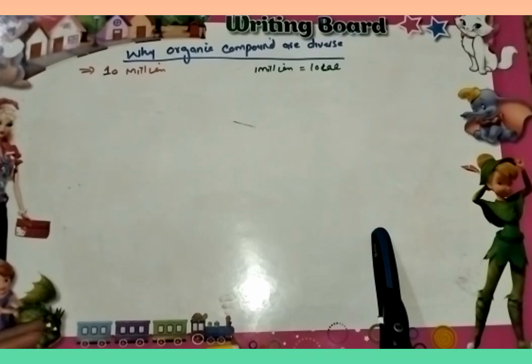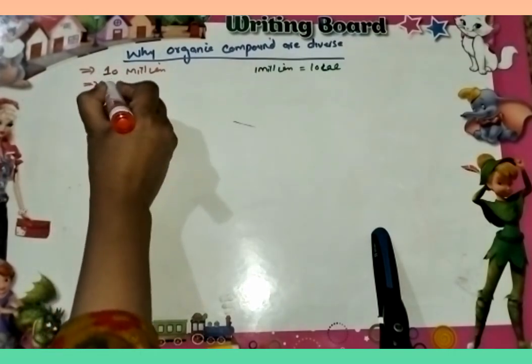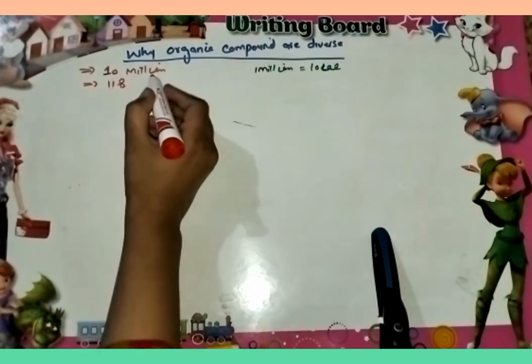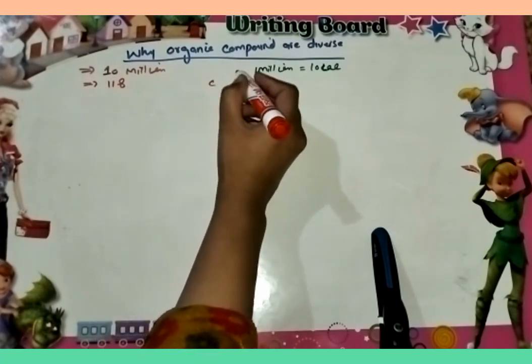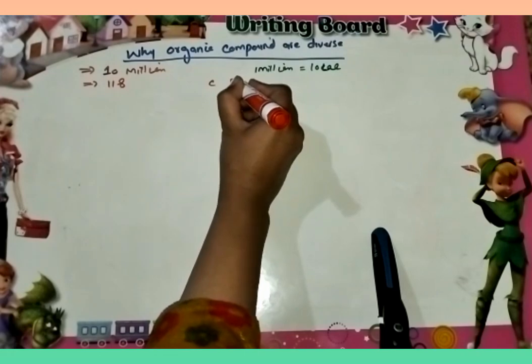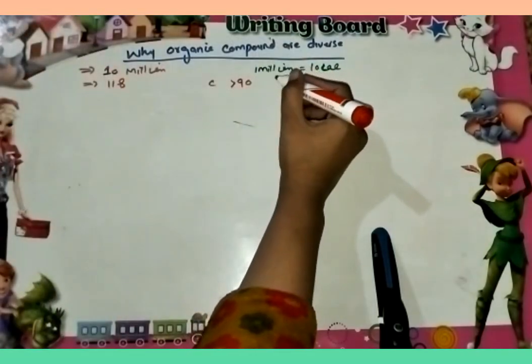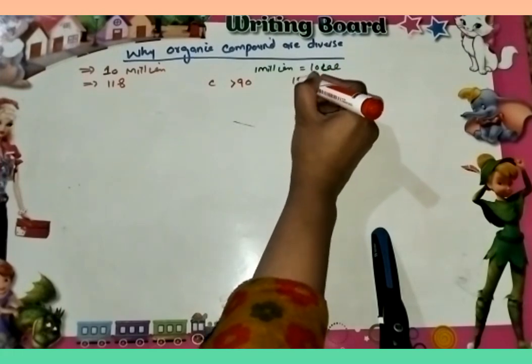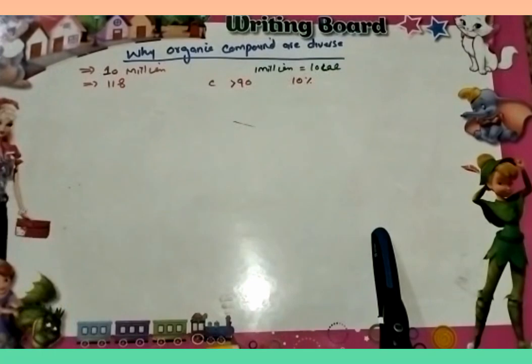As I already discussed, the compounds of carbon and hydrogen are known as organic compounds. There are 118 elements in the periodic table, but the compounds of carbon alone are above 90%, and the remaining elements of the periodic table make only 10% of the discovered compounds.